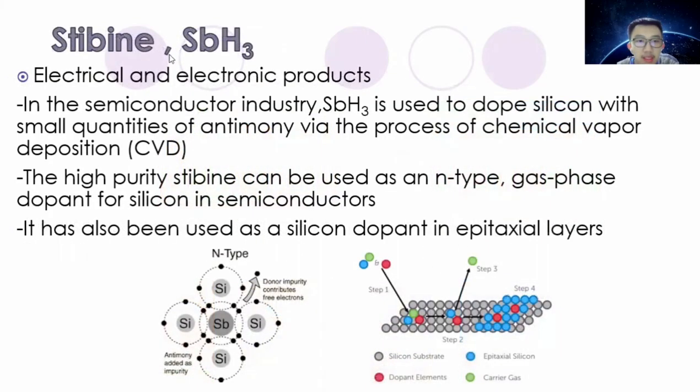The next element is stibine, SbH3. Stibine is also used in electrical and electronic products. In the semiconductor industry, stibine is used to dope silicon with a small quantity of antimony during the process of chemical vapor deposition. High purity stibine can be used as an N-type gas phase dopant for silicon in semiconductors. It has also been used as a silicon dopant in epitaxial layers.